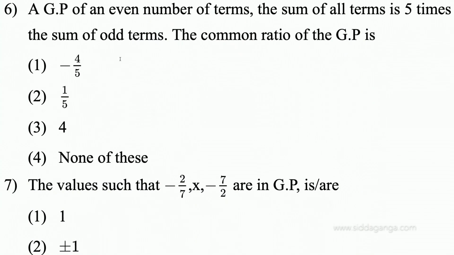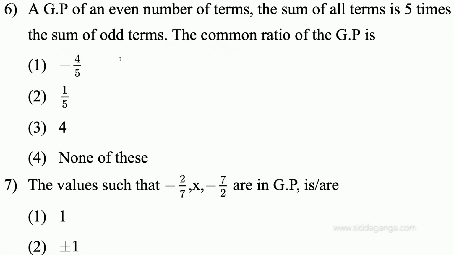Okay, question number 6 is like this. A GP of an even number of terms, the sum of all terms is 5 times the sum of all terms, then the common ratio of the GP is, here the question is, a GP contains an even number of terms. I mean it may contain 2 terms, it may contain 4 terms, 6 terms and so on.